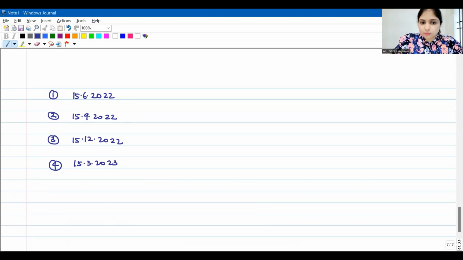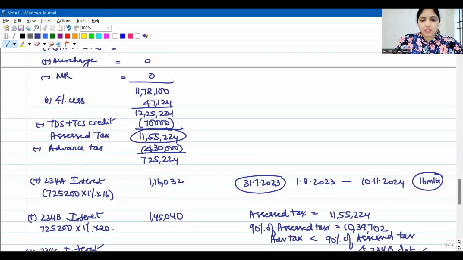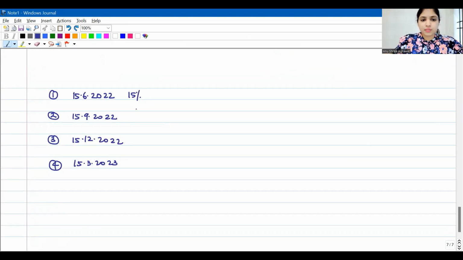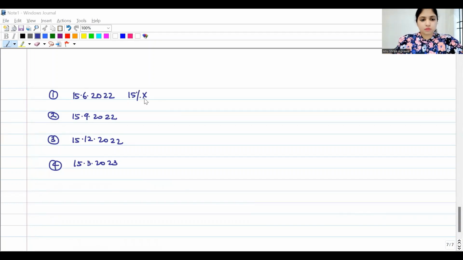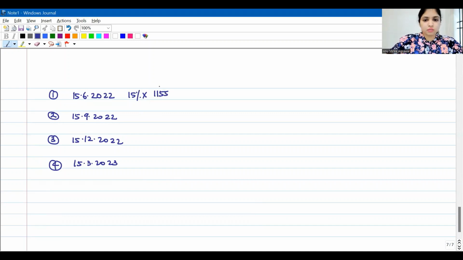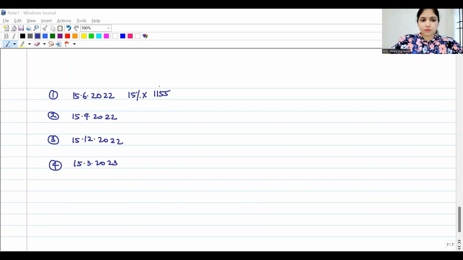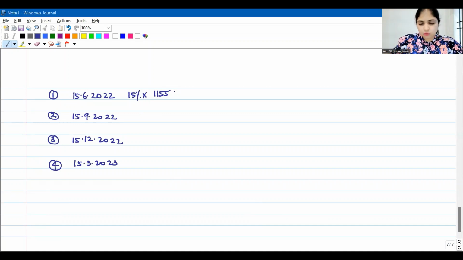First installment, how much are you supposed to pay? 15% of assessed tax you are supposed to pay. 15% of assessed tax is how much? 15% of 11,55,224. We're supposed to pay 15% of 11,55,224. So how much are you supposed to pay? 1,73,284 you're supposed to pay.